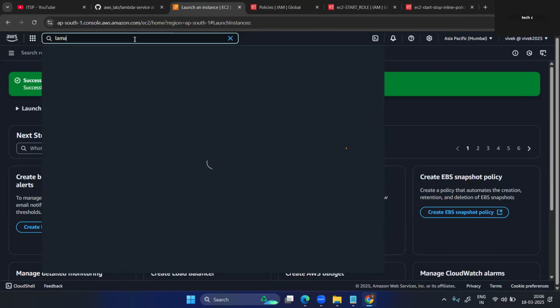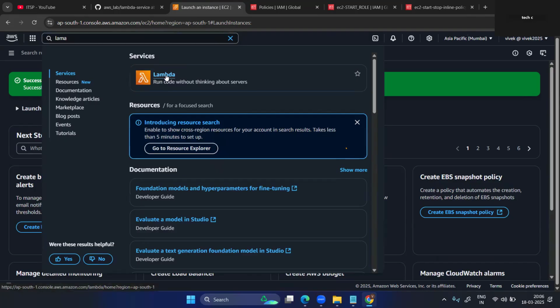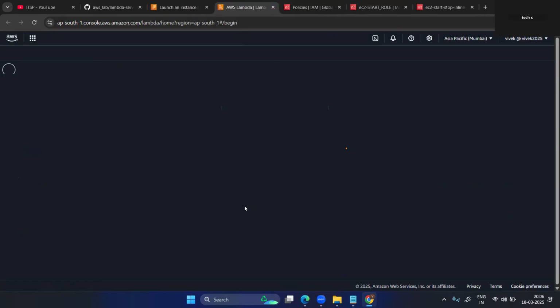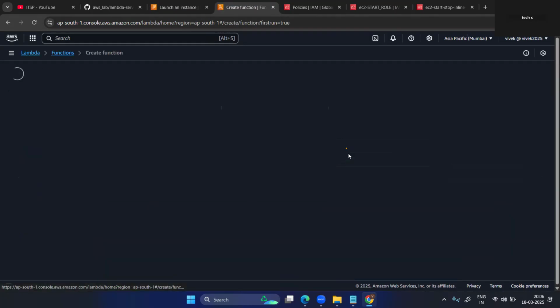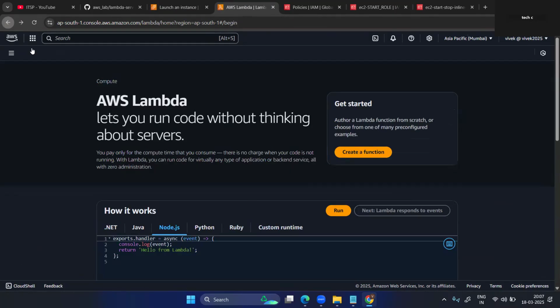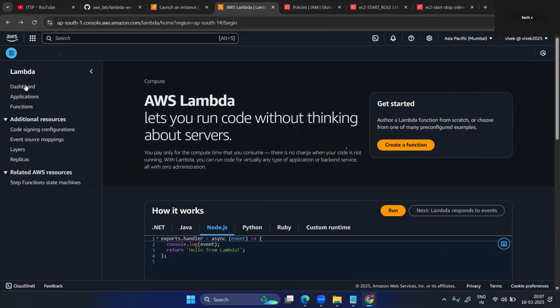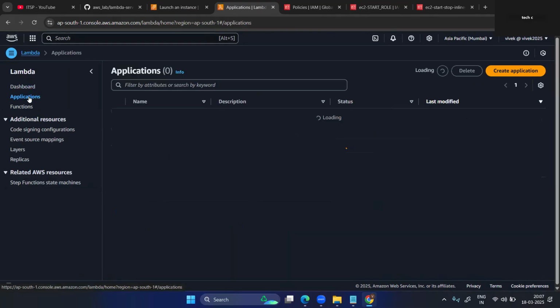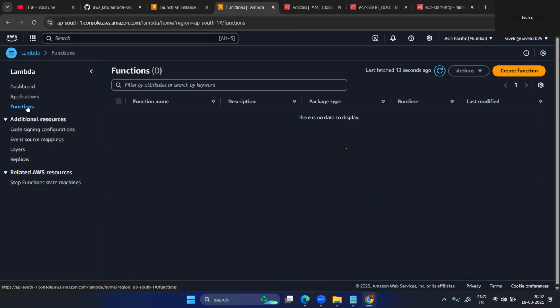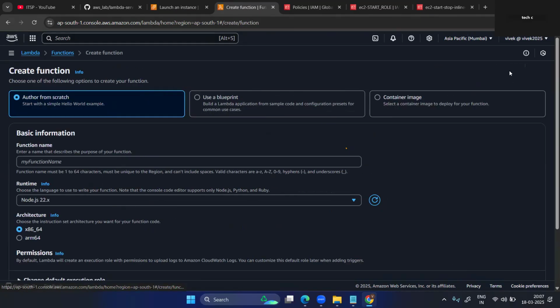Search for Lambda. Okay, inside the Lambda, just right click, create the Lambda function. Create the Lambda here inside the dashboard. You can find this by clicking on the three lines in the left corner. Dashboard you can also see, applications you can see, functions you can see. Now just create the function.